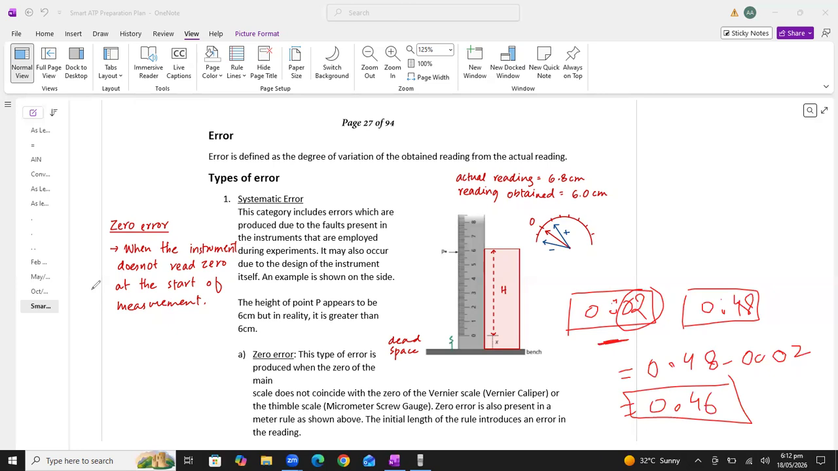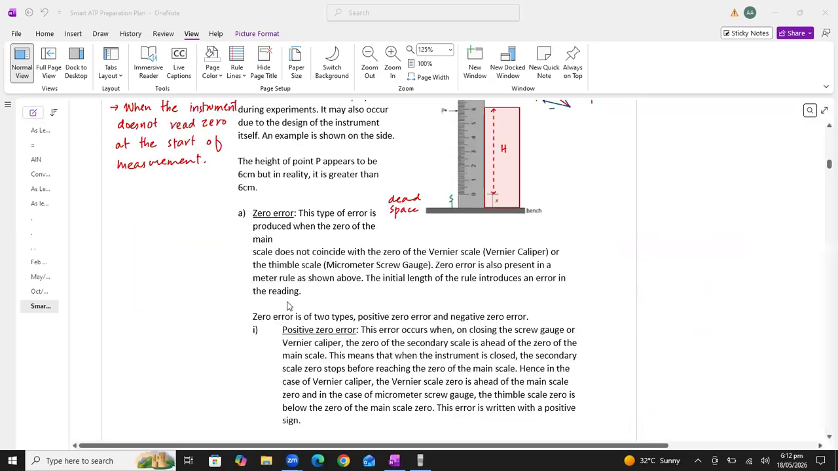Such errors are called zero errors. All right. Is it clear to you, students? Did you understand that systematic errors can never be removed by repeating the experiment? We have to add or subtract the error from the calculated value so we can get the true value of the reading. All right, students. Now, I have discussed the systematic error with you.